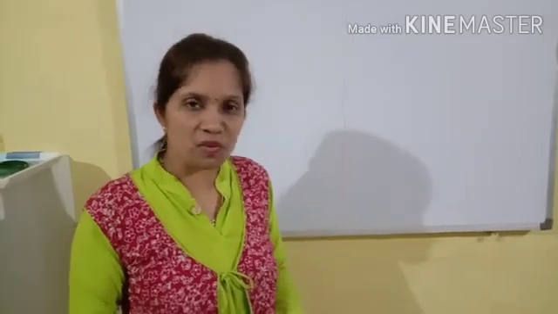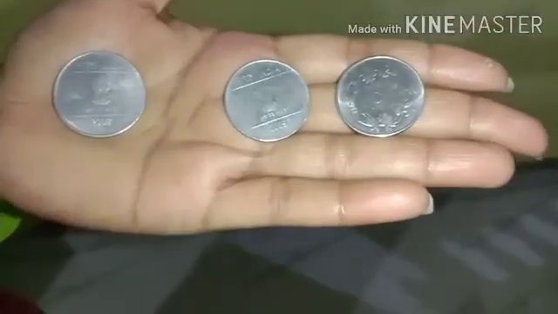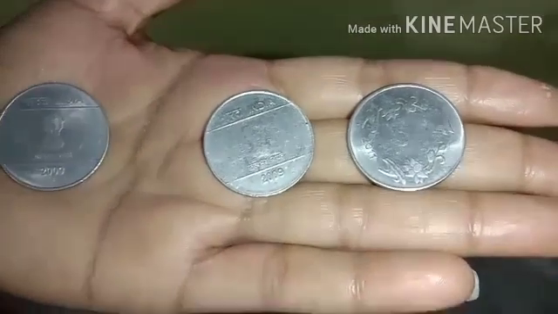As we know, any subject, if we take it practically by performing an experiment, it will be easier for us to understand the concept. That's why for probability also we will take some experiments, and through those experiments we try to understand the concept of the lesson. Now we will continue with the coins. First of all, we will take an experiment related to a coin.